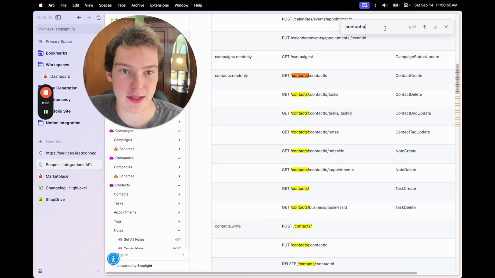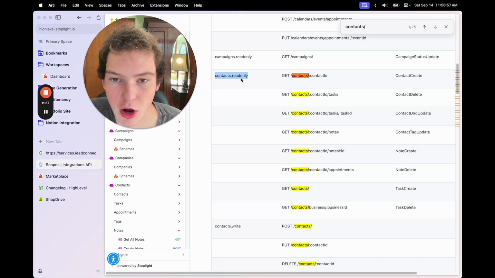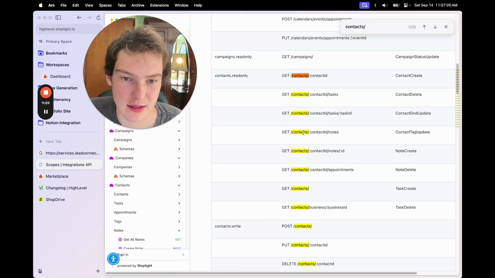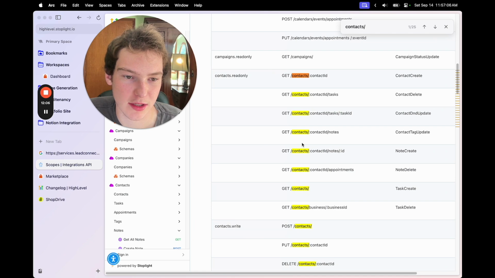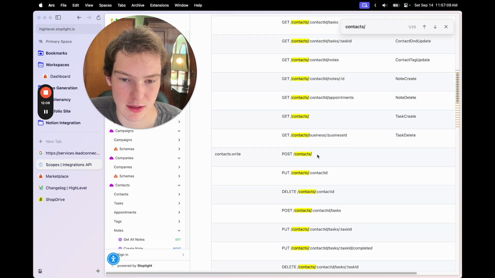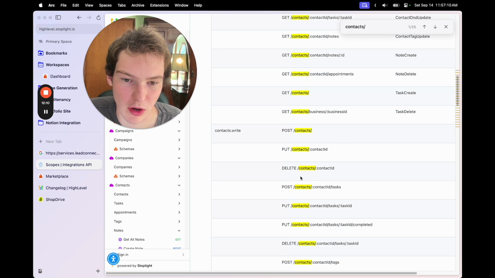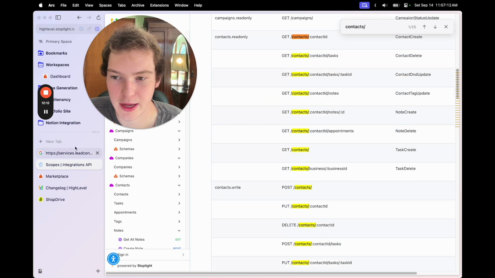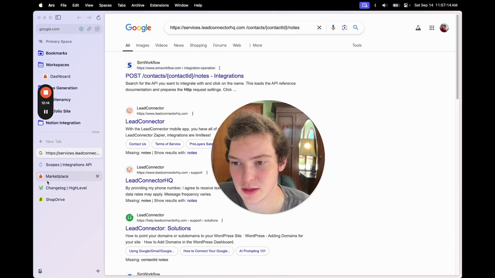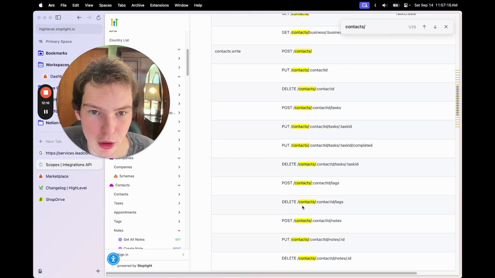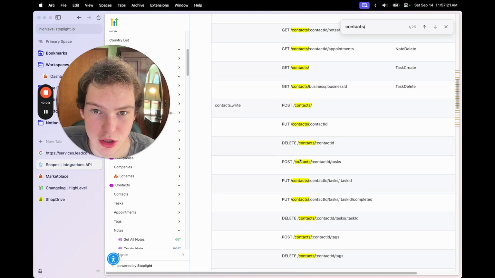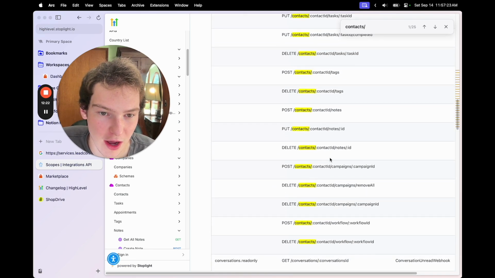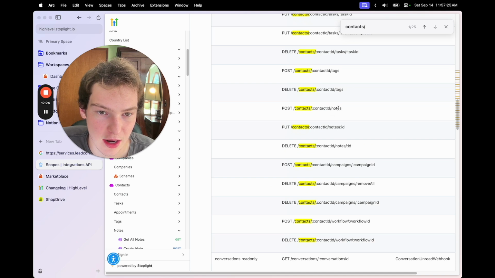On this page we did contact/ and we can see under contacts.readOnly is contacts/contact ID/notes. But we actually want to be able to create a note, and so that would be under contacts write, because these are all GET requests, and the one that we were looking at I think was a POST request. So we would come over to this and we would find /contact ID/notes.